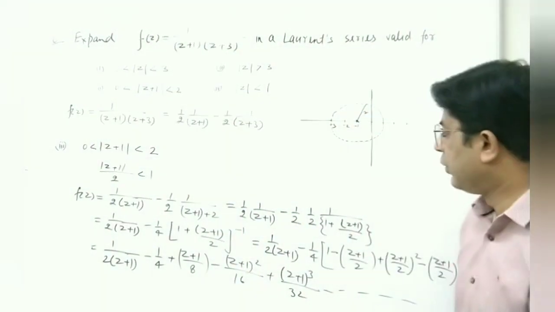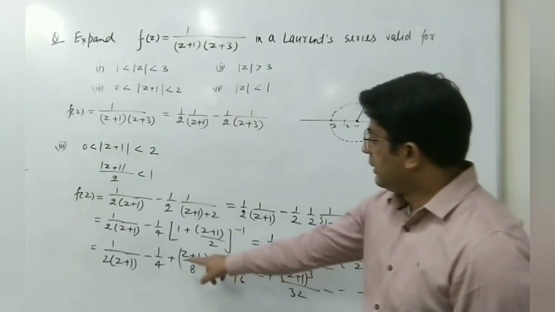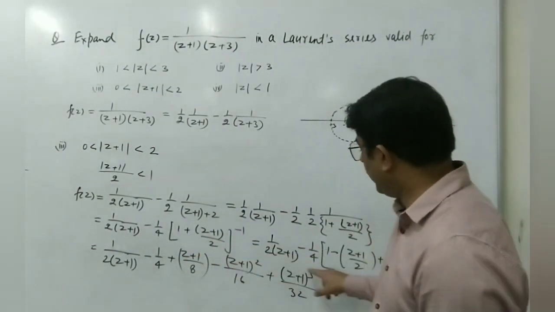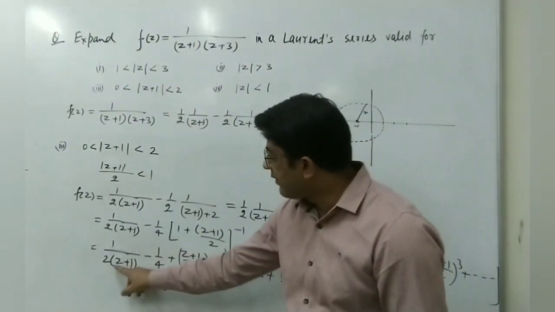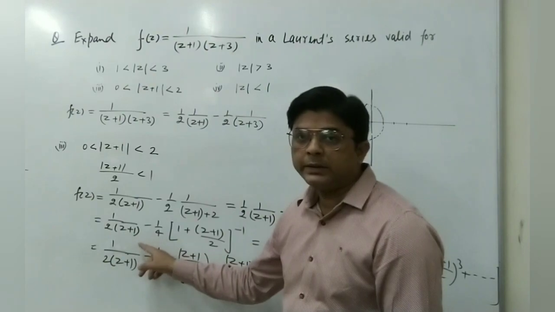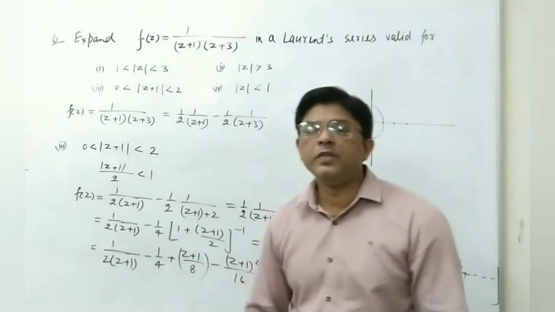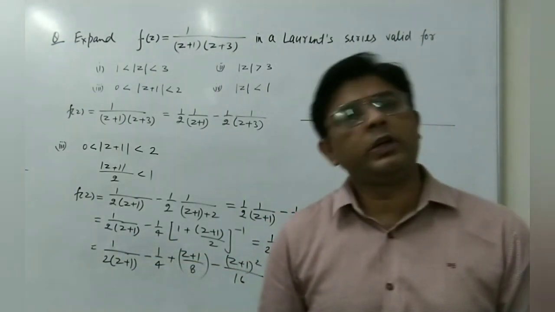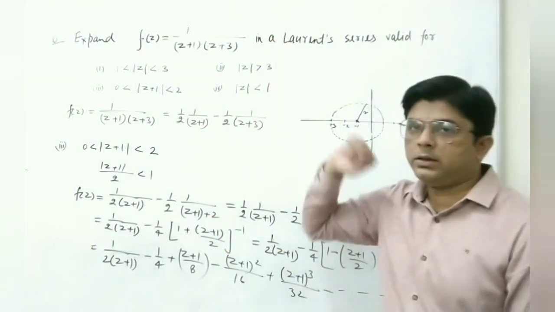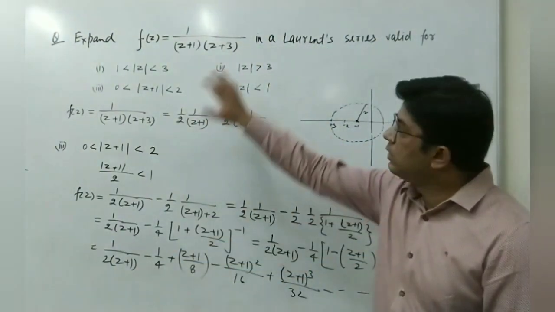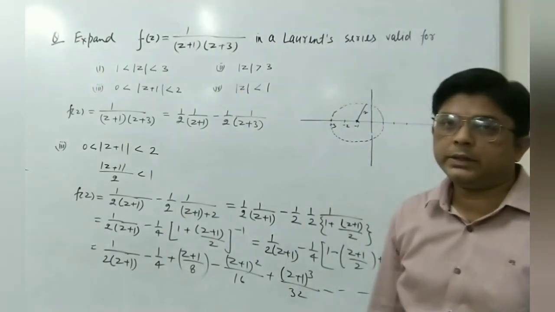So in this series again you can see that here we have (z plus 1) to the power 1, 2, 3, 4, that is positive power. Here we have a constant term. And here we have (z plus 1) to the power minus 2, that is, this is the negative power. So if we get one negative power or more than one, then it will be a Laurent series. So this is the Laurent series of this function.